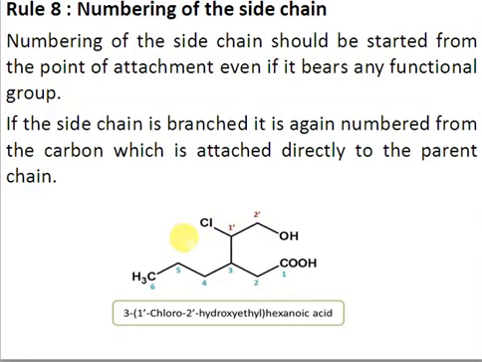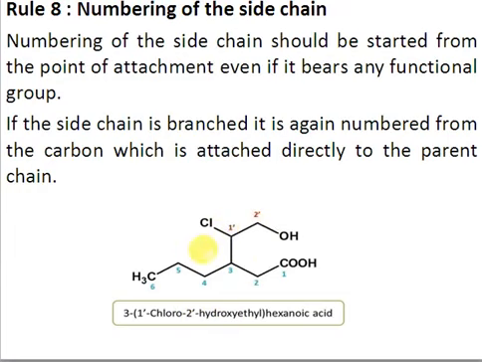So the name for this will be: you can see the side chain is attached at carbon 3, so 3. At the 1 prime carbon we have chloro, so 1 prime chloro, 2 prime hydroxy. Since hydroxy is appearing as a substituent here, we are not using the word ol, we are using the word hydroxy. The chain has 2 carbons, so we will use the word ethyl.